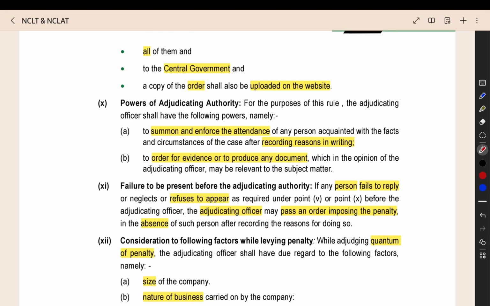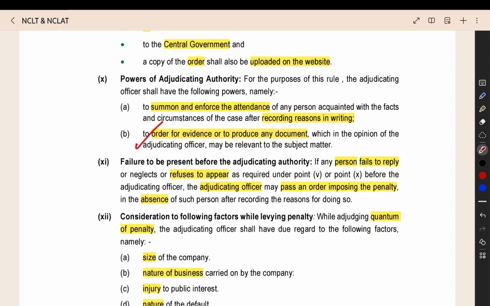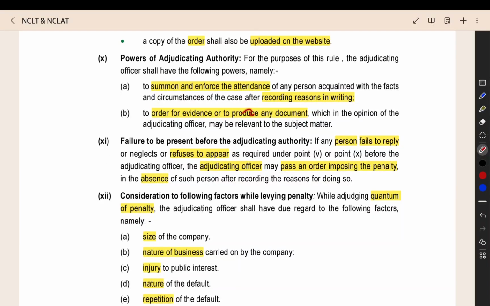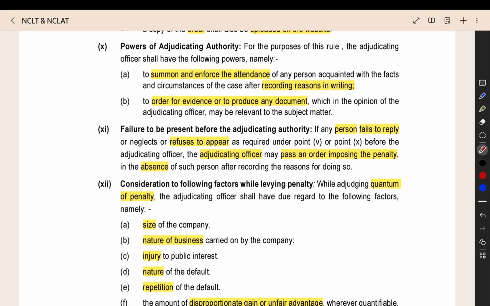The authority, what is the power of the adjudicating authority? They can summon and enforce the attendance. They can mandatorily compel you to attend on the date of hearing physically. They can demand your attendance. They can order you to provide the evidence, or they can demand the evidence from any other authority, any other officer, any other government department. They can ask them to produce the evidence document, or any other person. They can get the document produced by demanding it.